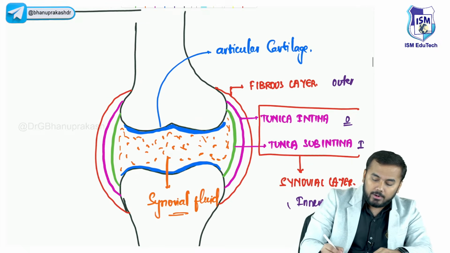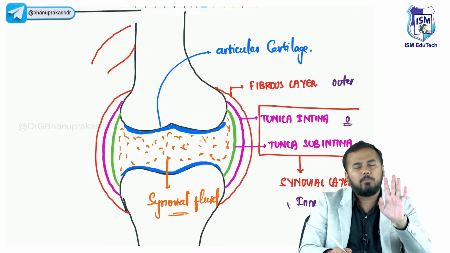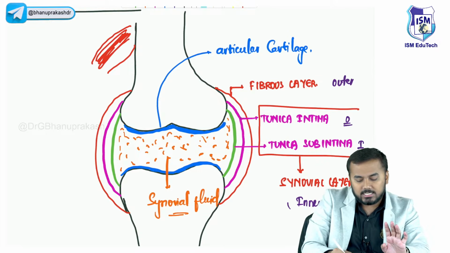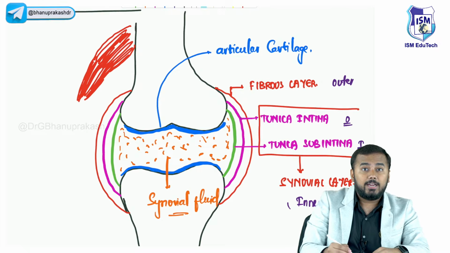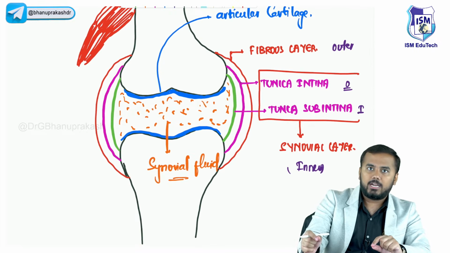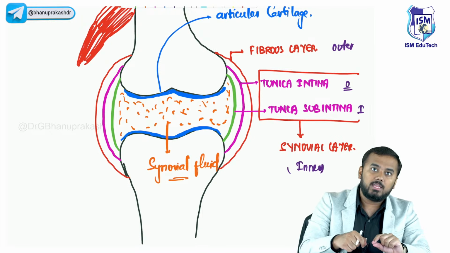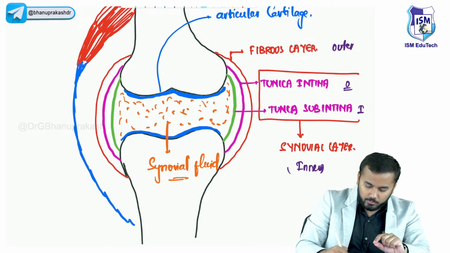What is that clinical part? All of you know that here we have a muscle. Let us say some random muscle; I'm not going to tell the name of the muscle, just a muscle. In your +1 and +2, you studied that a muscle ends with what? A tendon, right? Muscle does not attach directly to the bone. Muscle attaches to the bone with the help of a tendon. So this is the muscle and this is the tendon that is attaching to the bone.